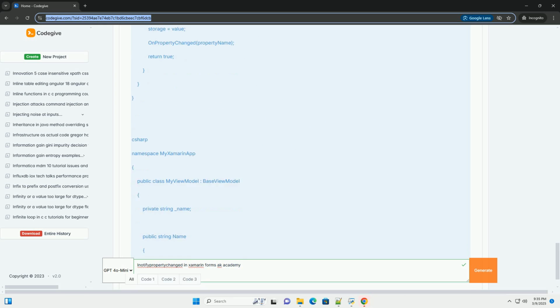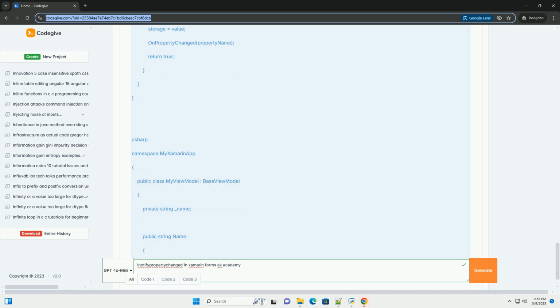PropertyChanged event: the PropertyChanged event is declared. OnPropertyChanged method: this is a helper method that raises the PropertyChanged event. It takes the name of the property that changed as a parameter. The Invoke syntax is a null-conditional operator that ensures the event is only raised if there are any subscribers, UI elements bound to the property.